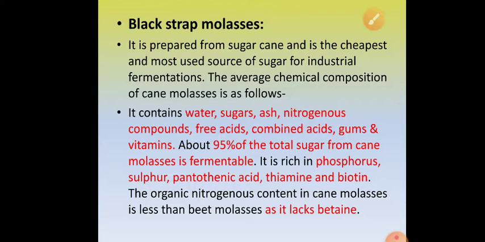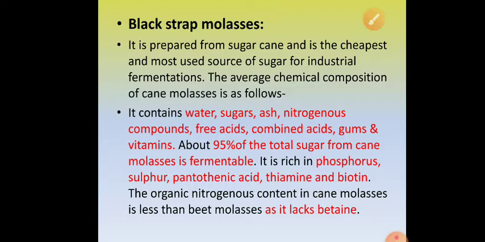The average chemical composition of cane or blackstrap molasses is water, sugar, ash, nitrogenous compounds, free and combined acids, gums, and vitamins. 95% of the total sugar present in blackstrap molasses can be fermented.